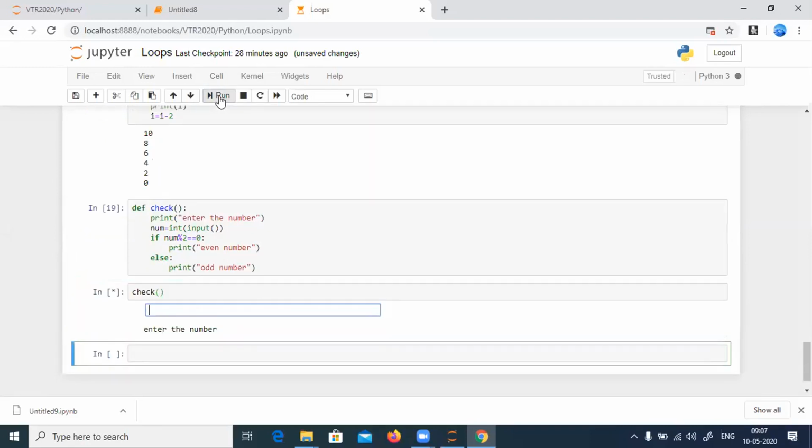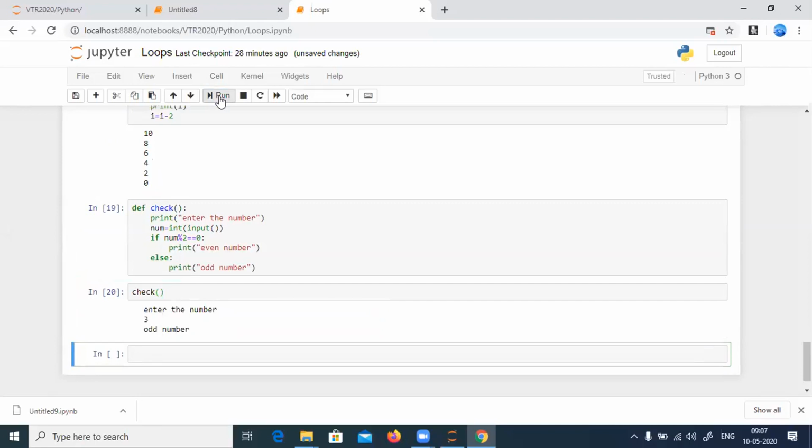Now I'll ask the user to enter the number. He'll enter 3. It says odd number, because 3 modulus with 2 gives the remainder 1. So it is not equal to 0, else it will come here and print as an odd number. This is what you need to understand.